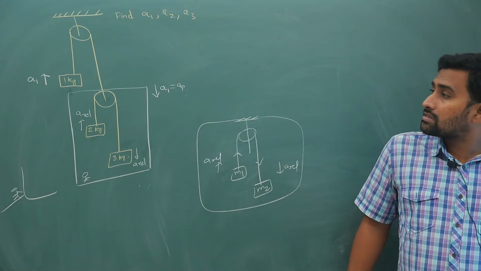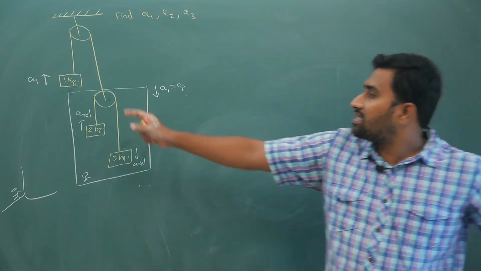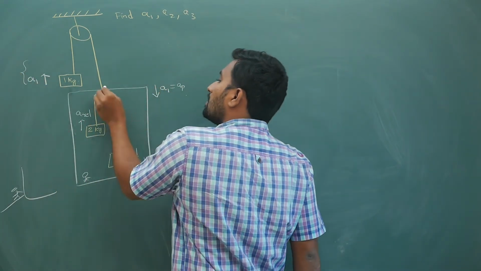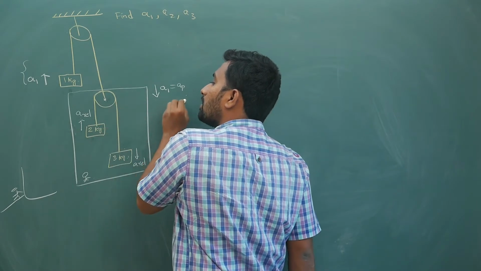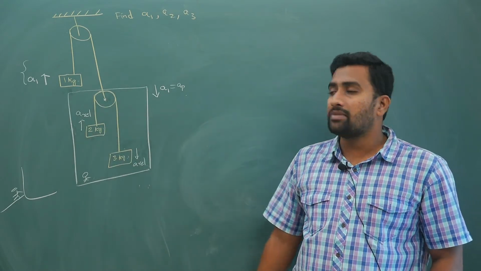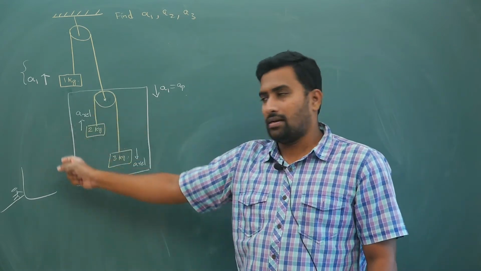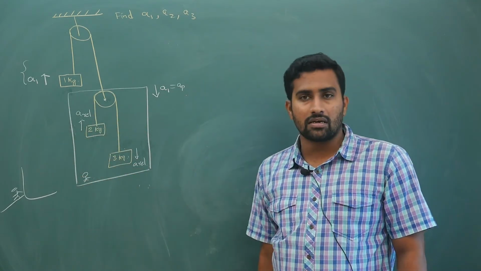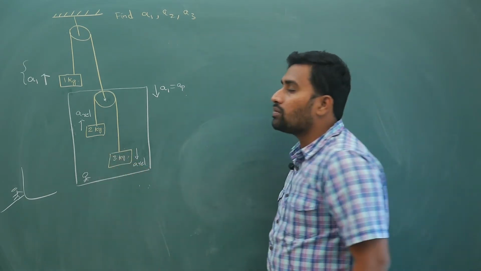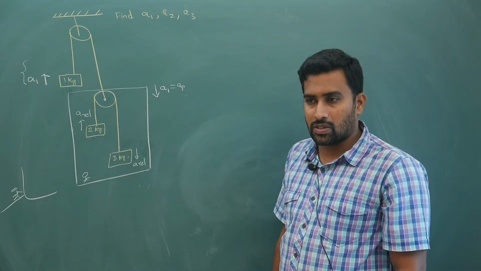Why? Because if you observe carefully, if this goes up by some displacement x1, or some x, then this point or this pulley also will come down by the same amount of displacement. So this 1 kg and the pulley will have the same displacement. So this is indirectly equivalent to a lift which is moving downwards with A1. Now observe carefully, what is the acceleration of the 2 kg? If the pulley is coming downwards, this 2 kg also will come downwards, right?